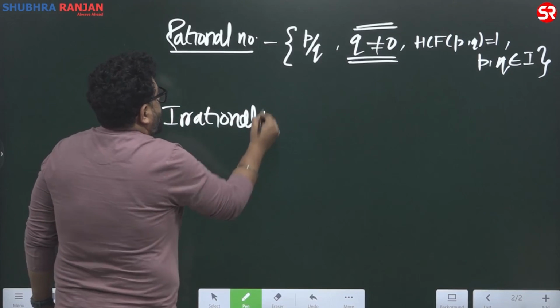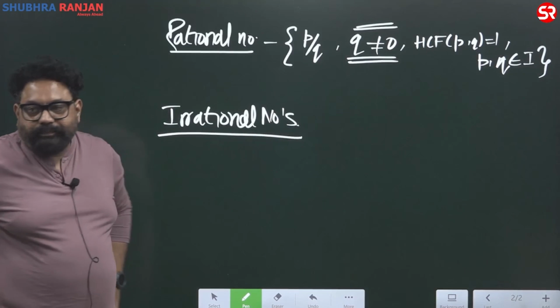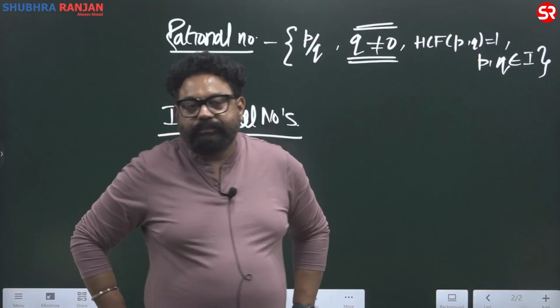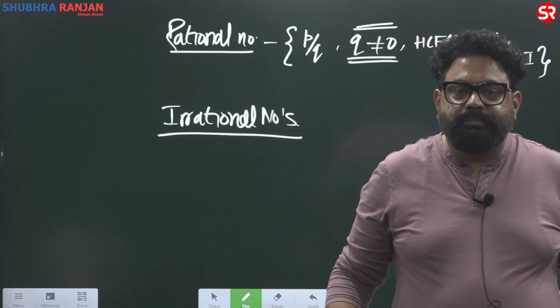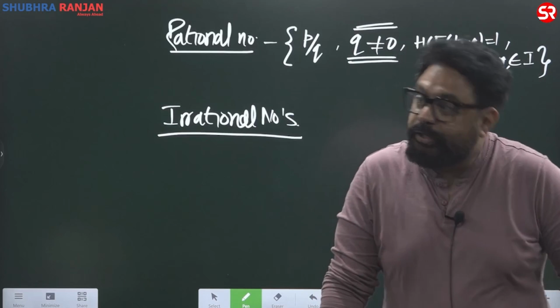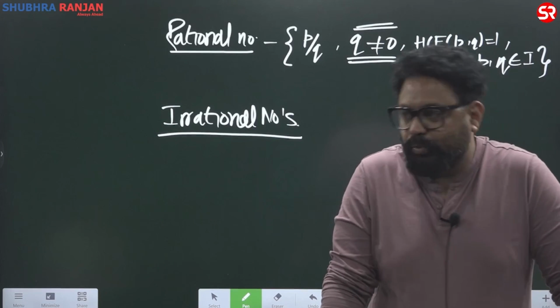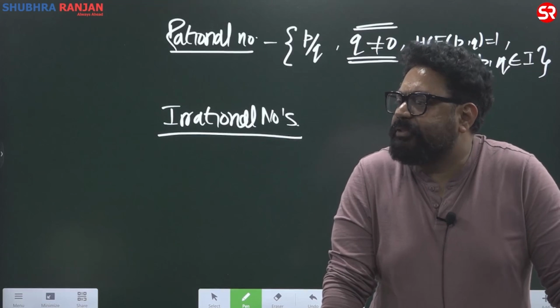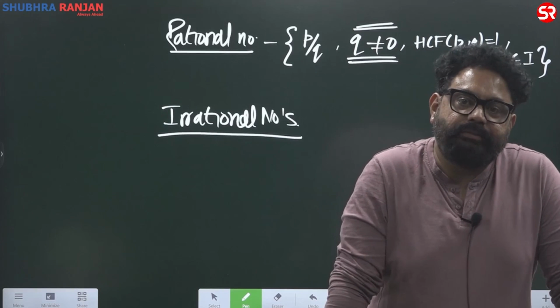What are irrational numbers, guys? Irrational numbers क्या होते हैं? Anyone? वो तो rational है. No, there is no distinction in terms of fraction. देखो जैसे होता है literate तो फिर बोलता है illiterate.